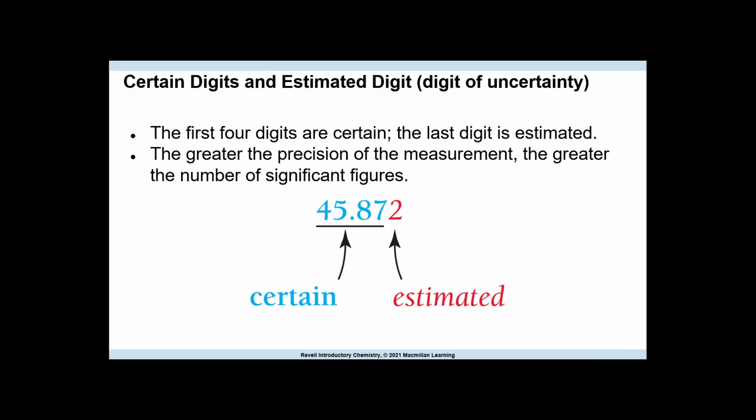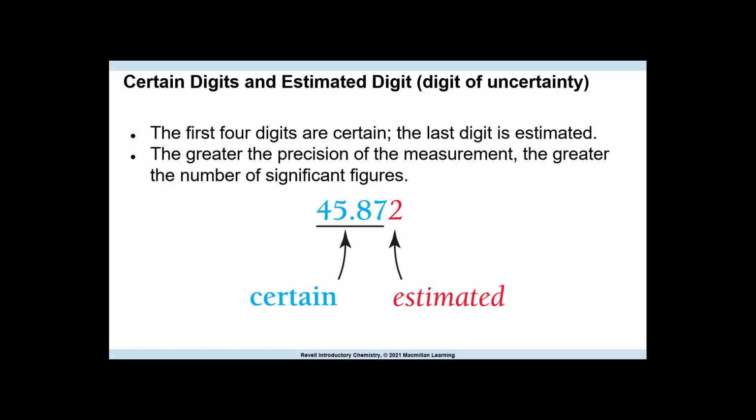Okay, so certain digits and the estimated digit. Remember, the last digit is always the digit of uncertainty. So if we look at this number here, the first 4 digits are certain. We know that. Let's say we measured this. We know that those are certain. The last digit is estimated.